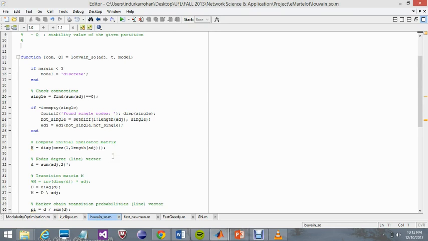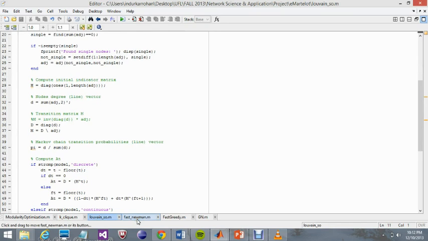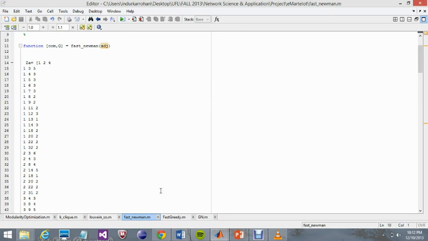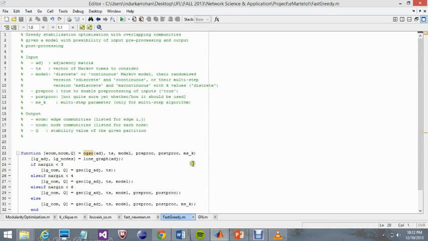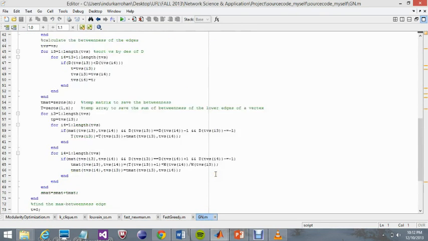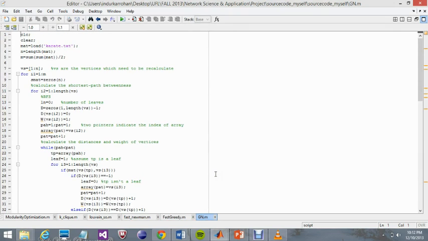This is the code for the Louvain algorithm. This is the code for the Fast-Newman algorithm. This is the code for the fast-greedy algorithm, and this is the code for the Girvan-Newman algorithm.